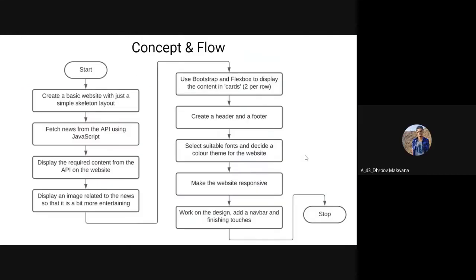Now, let us look at the flow of how we created this website from scratch. For our first step, we created a basic website with a simple skeleton layout. We added the heading of the website and made a few div elements where we would store the fetched news from the API. Once we were done with the basic layout, we started to look for APIs which we can use to fetch the news for our website.